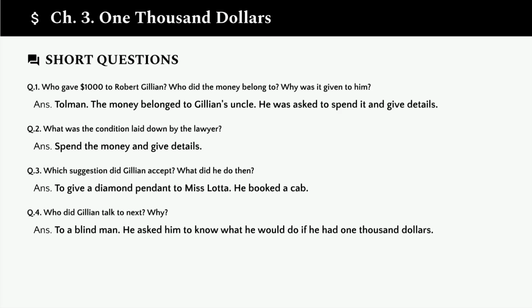Question 1. Who gave $1,000 to Robert Gillian? Who did the money belong to? Why was it given to him? Tollman gave him the money. The money belonged to Gillian's uncle. He was asked to spend it and give details of how he used it. This was a test of his character.